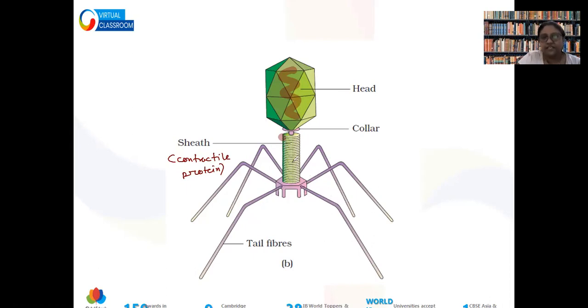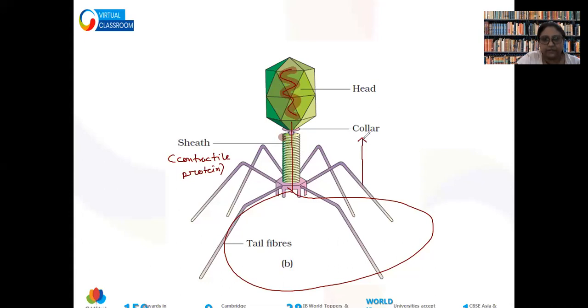Now what happens is, when they need to infect, the DNA or RNA present inside needs to come out and get into the bacterial cell, isn't it? So for pumping action, this contractile protein contracts and expands. मतलब इसकी लेंथ एक बार बड़ी होती है, एक बार छोटी होती है, वापस से एक बार बड़ी होती है, एक बार वापस से छोटी होती है.